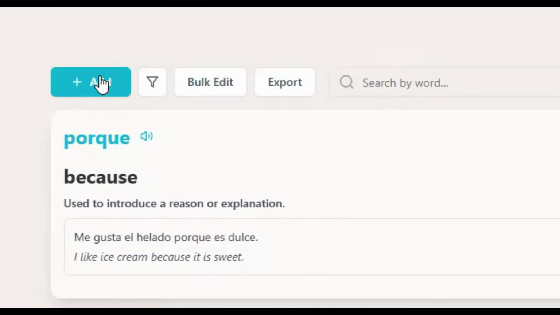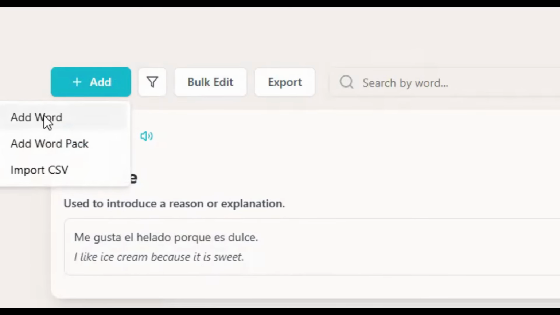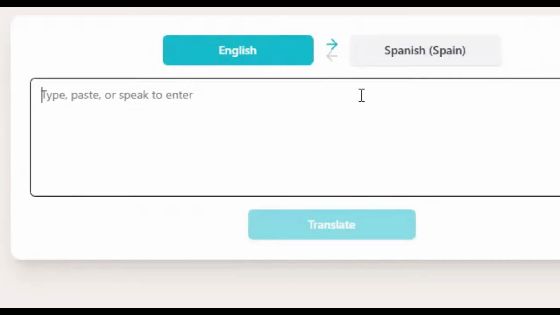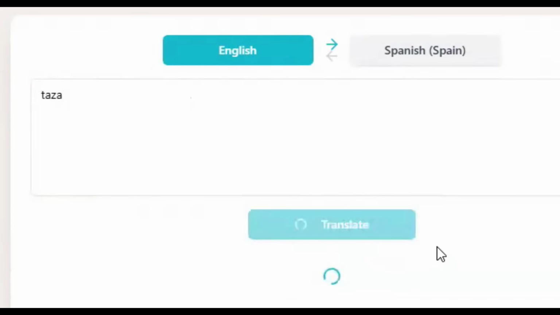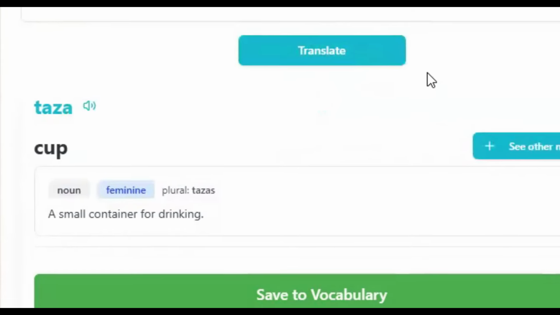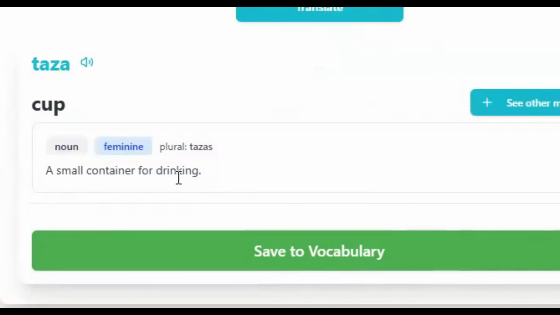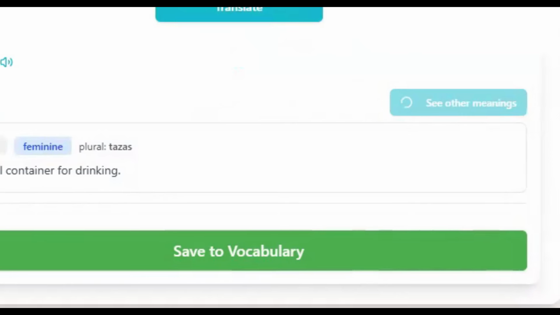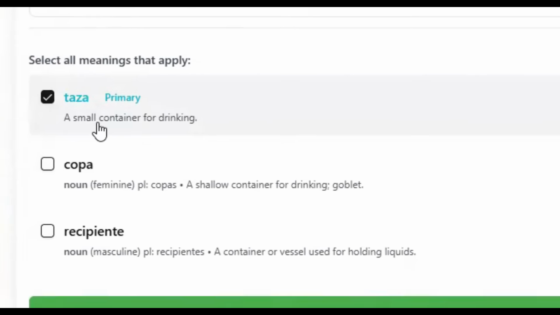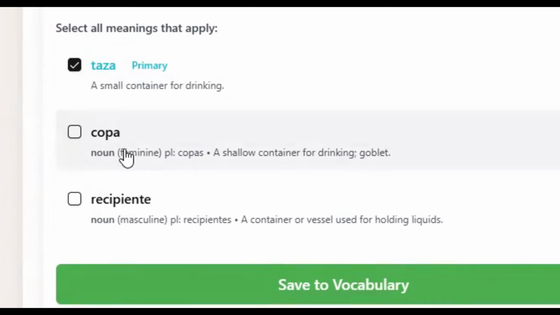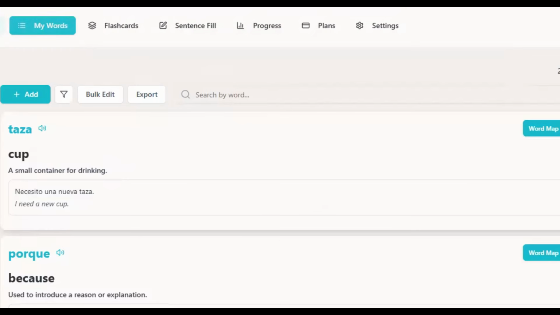We'll add one more because I want to show you where it has extra meanings. Okay, let's put the word taza in. Okay, we'll translate it and let's see what it comes up with. Taza, cup, a small container for drinking. Okay, but let's see, are there any other meanings? So primary, a small container, una copa o recipiente. Okay, so we'll save that to the vocabulary. So you've got to have a minimum of 10 words in to be able to start, but then you can go to flashcards.